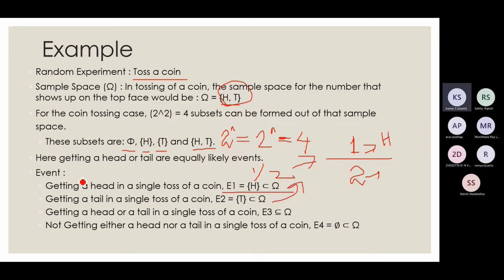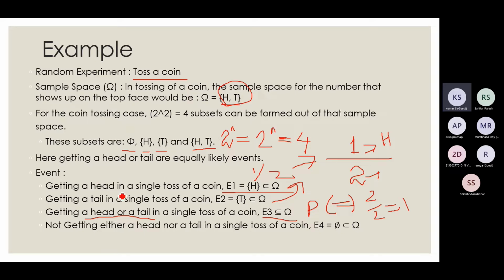Then what is the probability of getting a head or a tail? As we said earlier, this is a sure event, right? When I toss an unbiased coin, I will get either a head or a tail. So the probability of this will be 2 by 2, right? 2 events are favorable, I have a total of 2 events, so this will be 1. So that event will be the set omega itself.